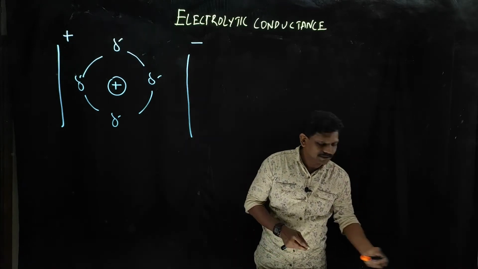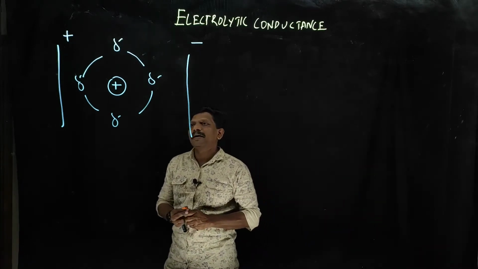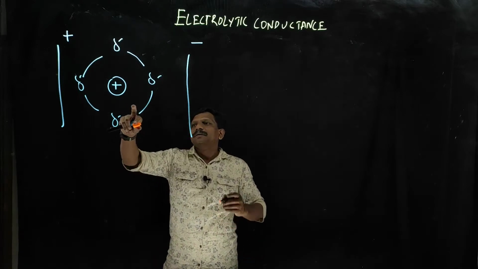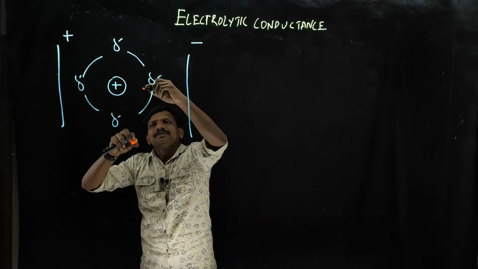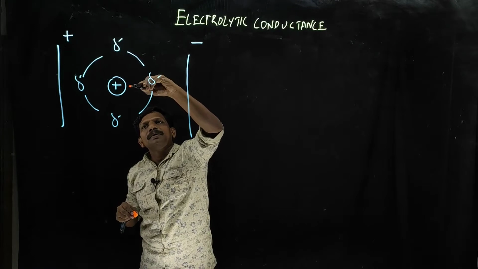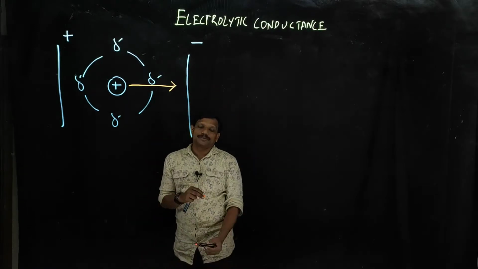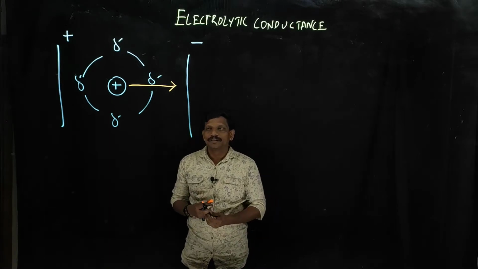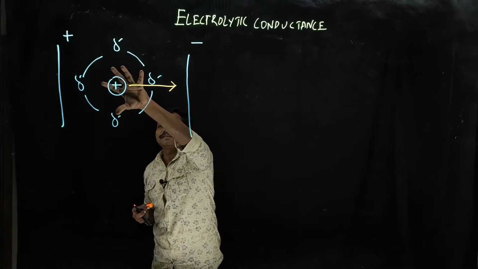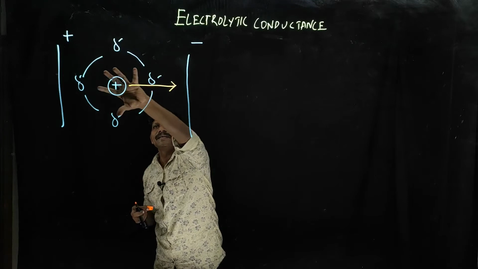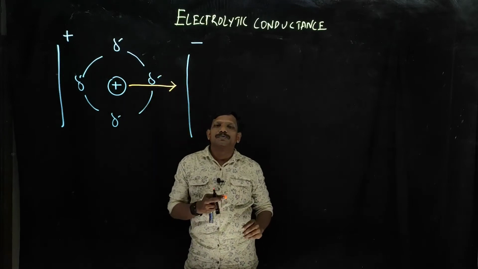This is the real situation. What will be happening here? Suppose a positive cation is there. It will normally be attracted towards the negative electrode, so it will migrate as such with its ionic atmosphere.